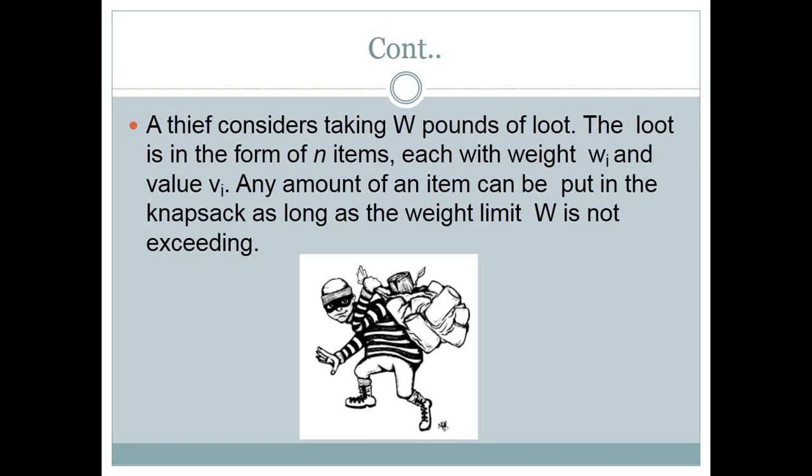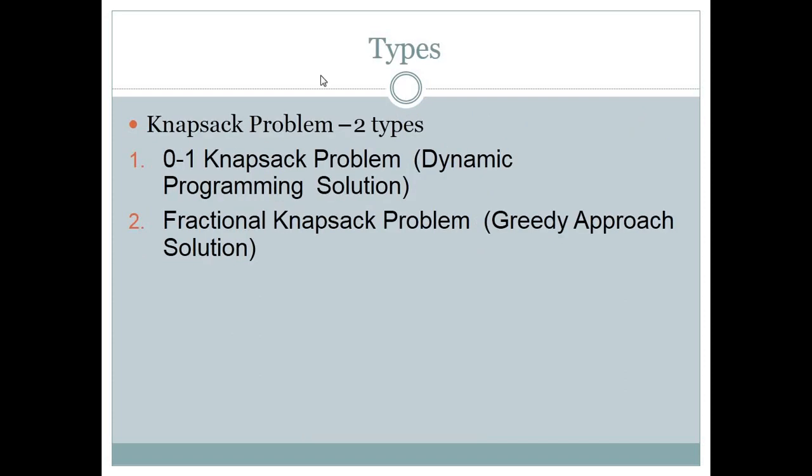But now in fractional knapsack, division is possible. So there are two types of knapsack problem: the first is the 0-1 knapsack problem and the second is the fractional knapsack problem. The first was solved by dynamic programming and the second will be solved by the greedy approach.